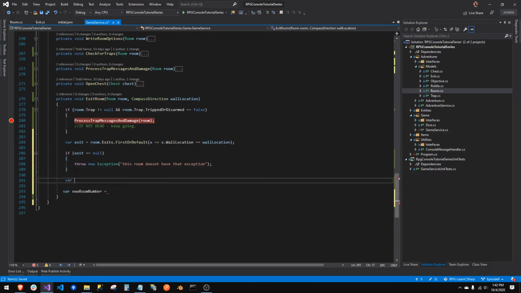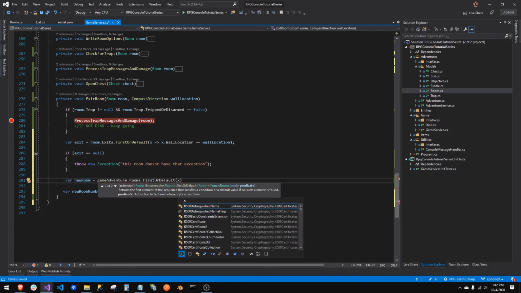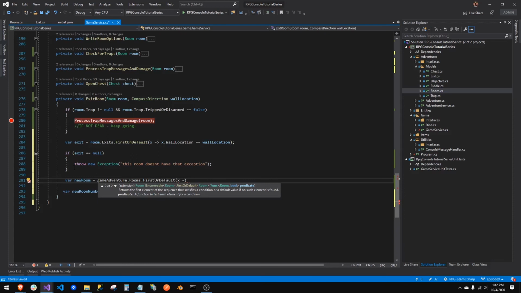So var new room equals, and we'll use LINQ, right? We'll do game adventure dot rooms. Now we have the collection. We'll say first or default. And we're now looking for the rooms, and we're going to say room number.